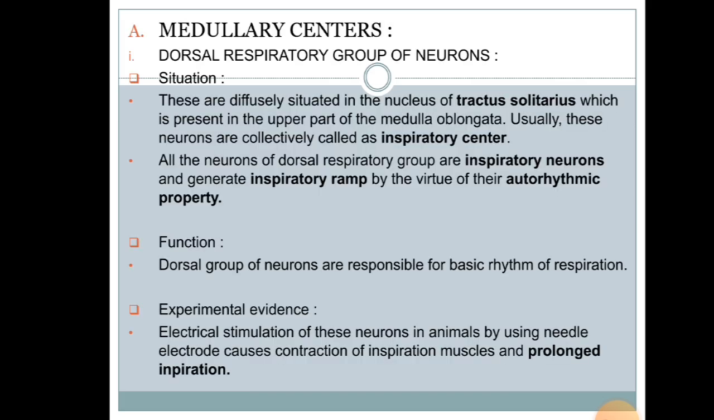First we have the medullary center. The dorsal respiratory group of neurons is situated in the nucleus tractus solitarius in the upper part of the medulla oblongata. Usually these are collectively called the inspiratory center, and all the neurons of the dorsal respiratory group are inspiratory neurons and generate the inspiratory ramp by virtue of autorhythmic property. So the function of the dorsal group of neurons is the basic rhythm of respiration.